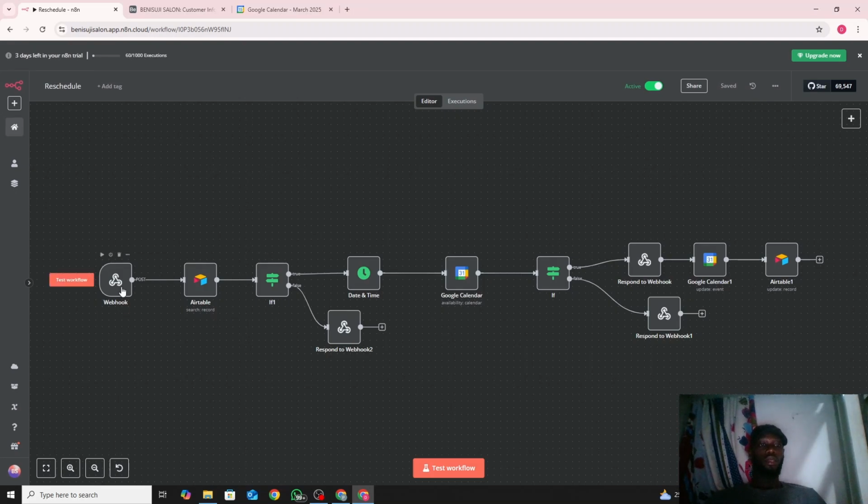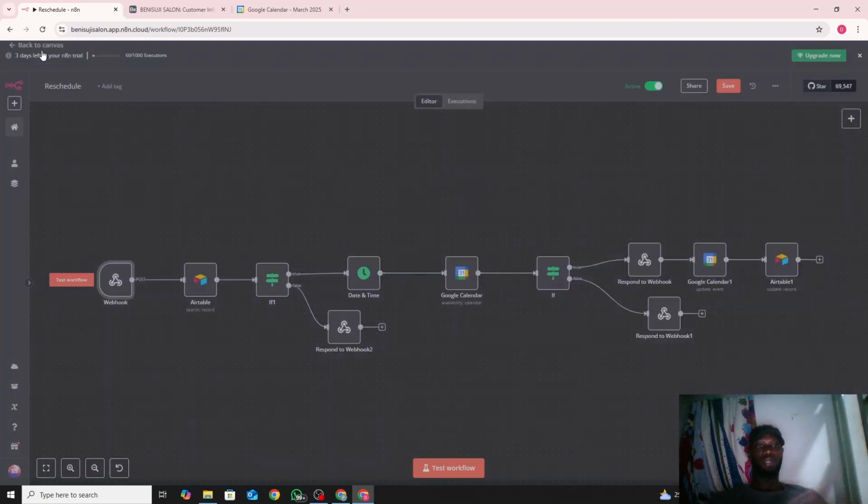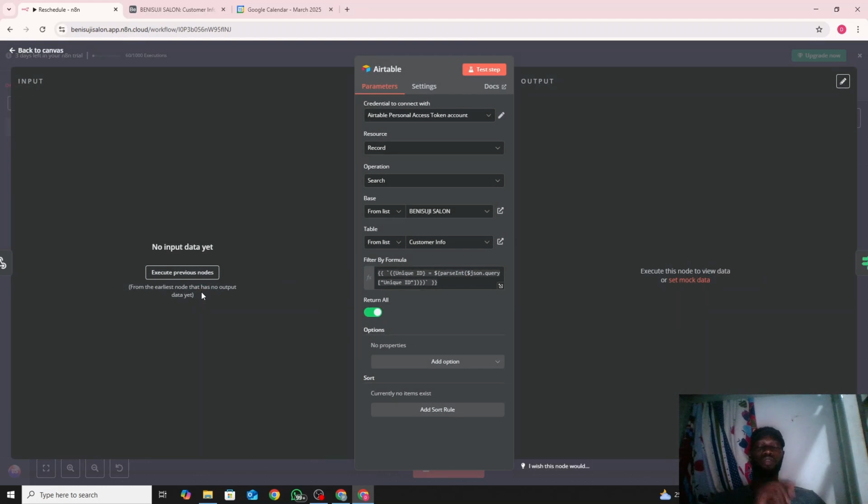So yeah, let me just explain the workflow for this. You create your webhook, use production, post, like I explained before, the same thing. Then we want to now search Airtable. Now we have the unique ID. We want to now search Airtable to get all the personal details based on that unique ID.